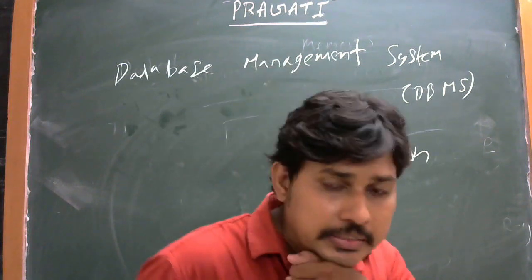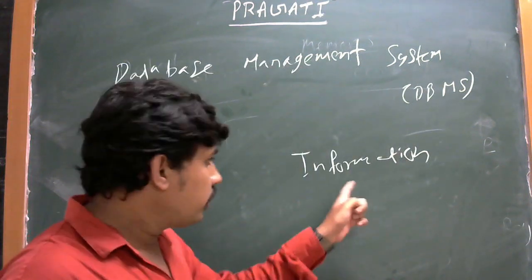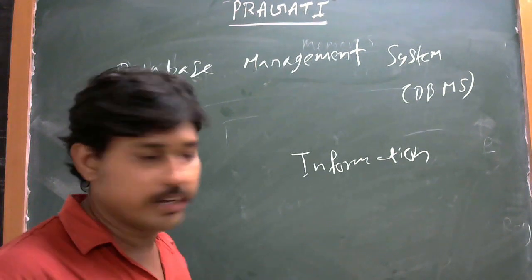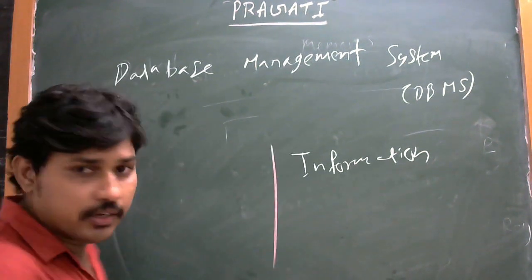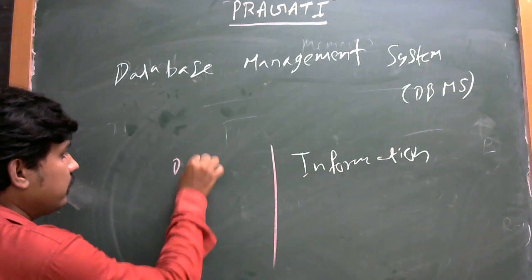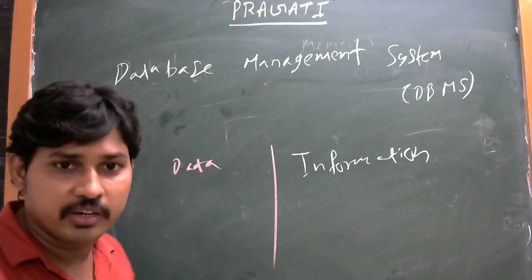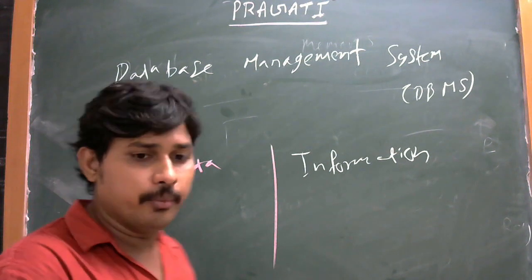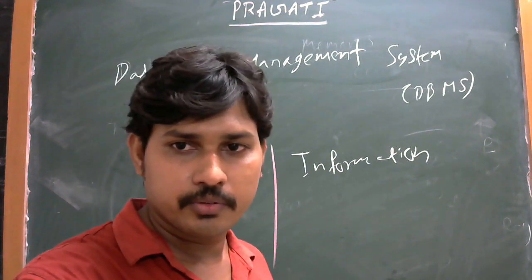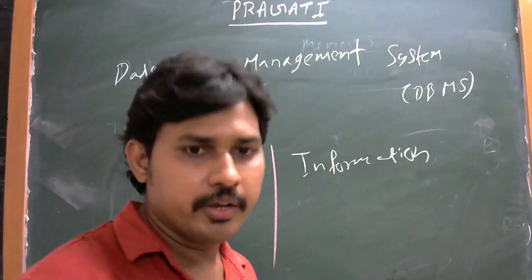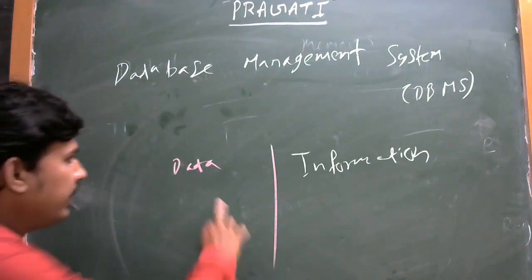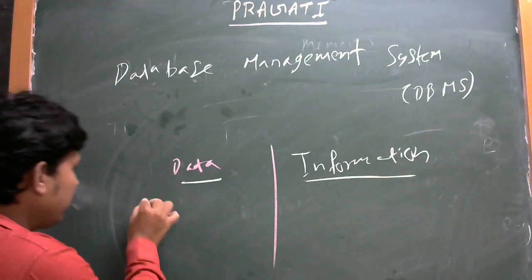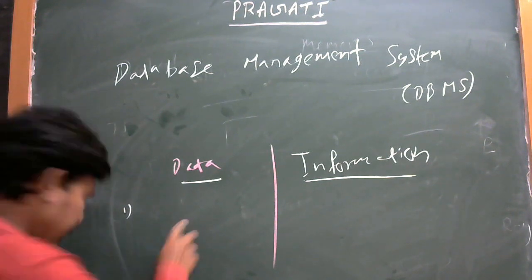Okay, welcome back. Information is processed data. Our data can be turned into information. Now I am going to explain the difference between data and information.